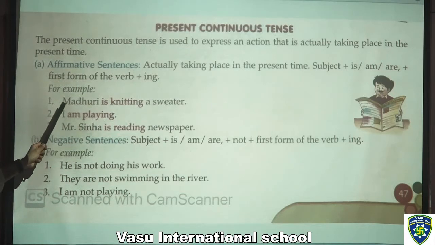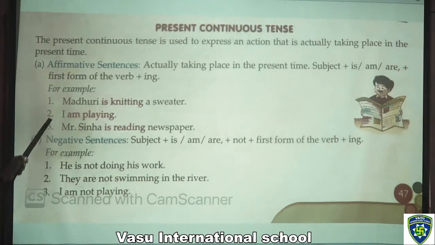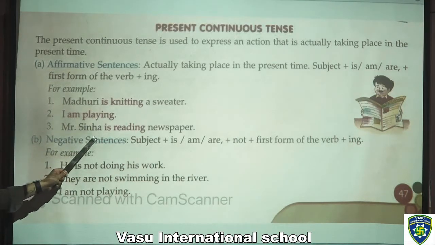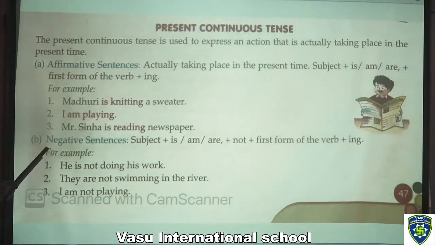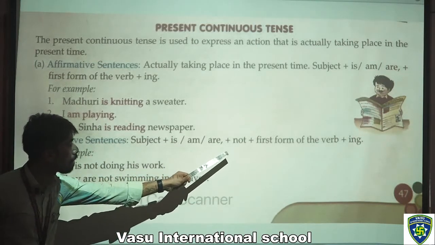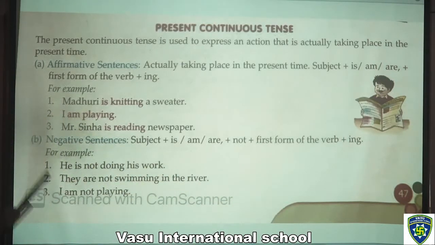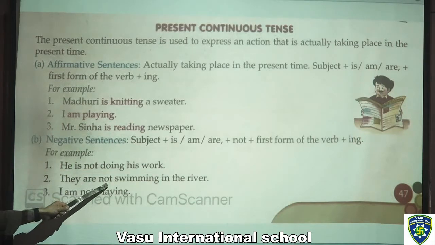Now, for example, Madhuri is knitting a sweater. Second, I am playing. Third, Mr. Sinha is reading the newspaper. Now, like that we have negative sentences. In them we have subject plus is, am, are plus not plus first form of the verb plus ing. For example, he is not doing his work. They are not swimming in the river.